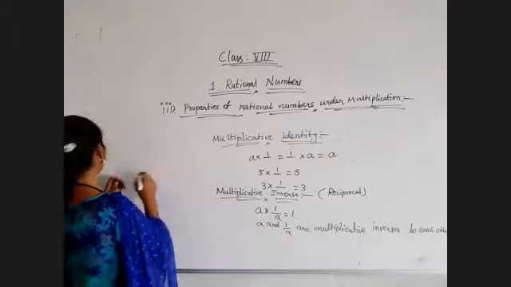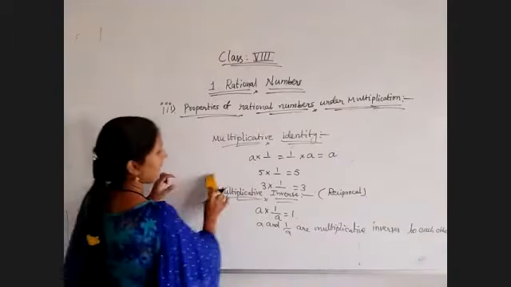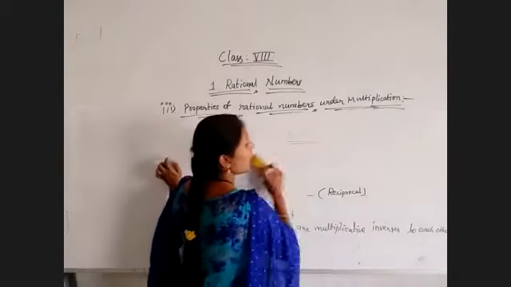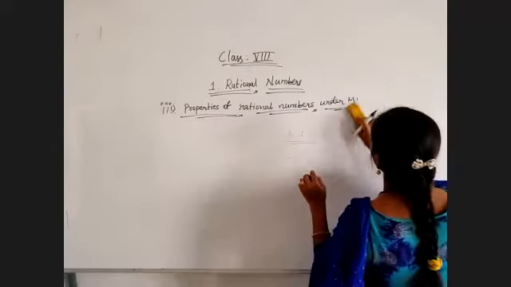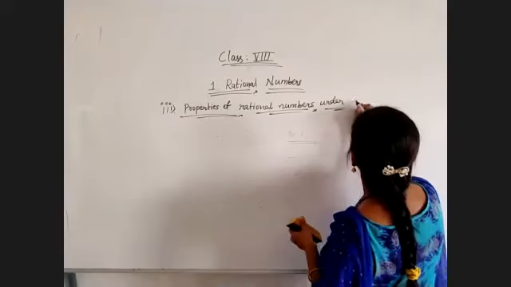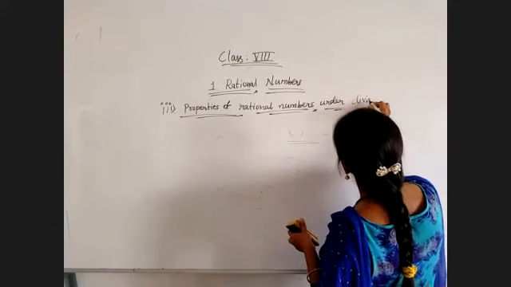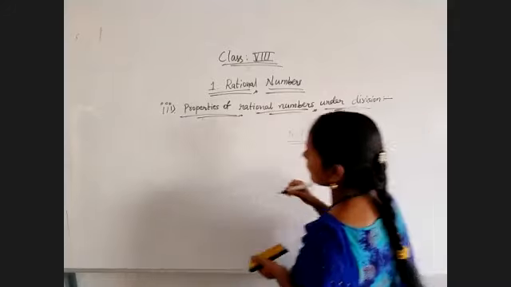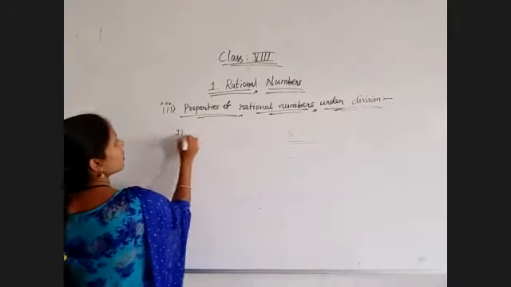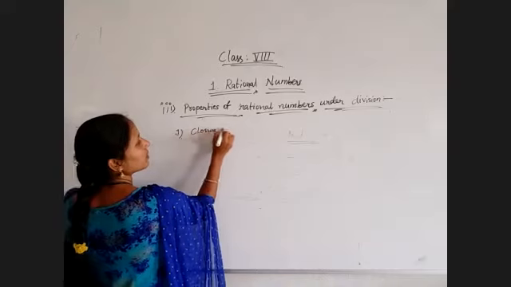For suppose, I'll explain. Closure property.